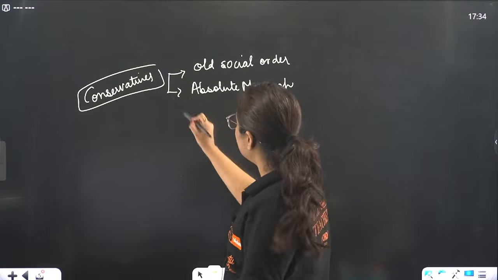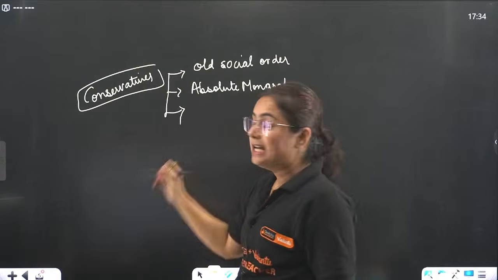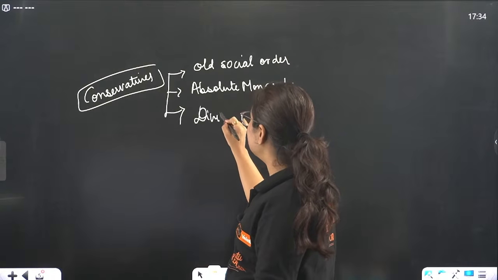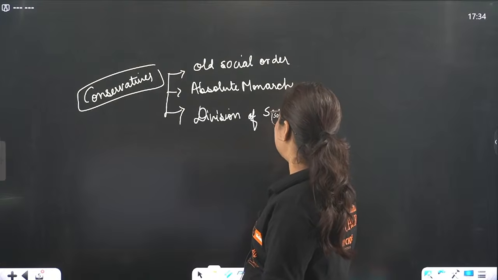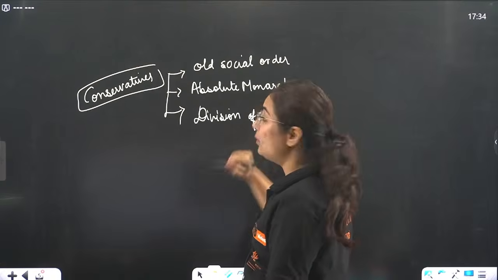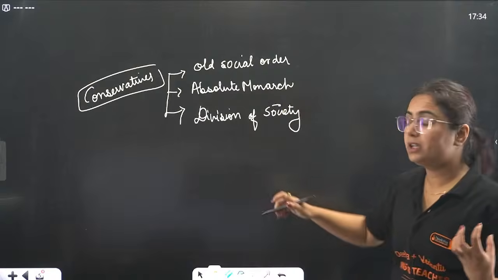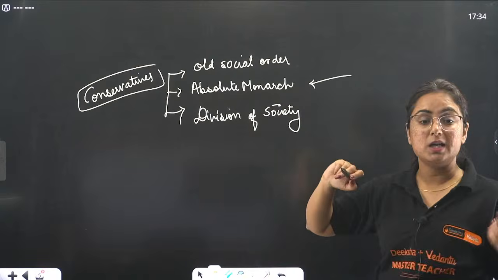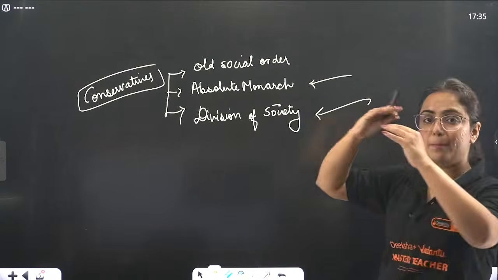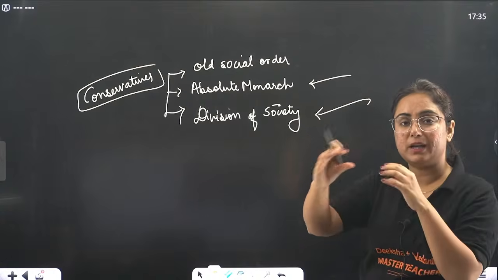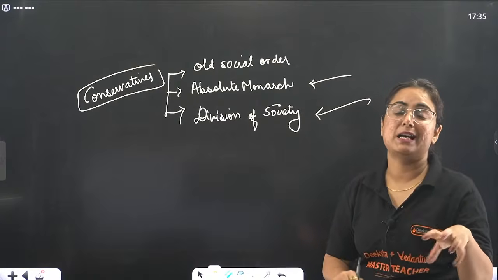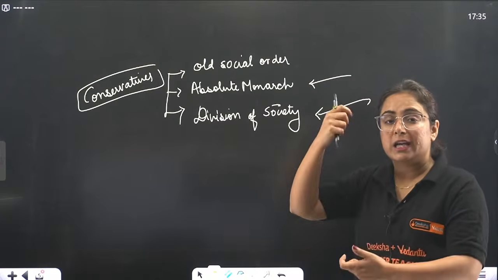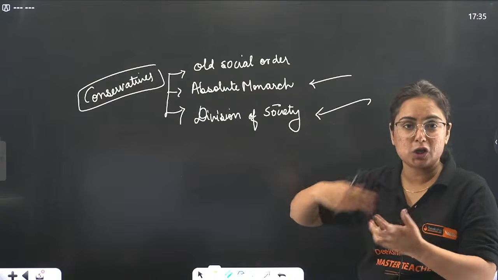The second thing is that there should be division in the society. Not everyone should be treated equally. Whenever the king has absolute power, some of the people lie in the upper layer of the society. Who is affected? The common people are affected. What happens when we keep on pressurizing the pressure cooker?